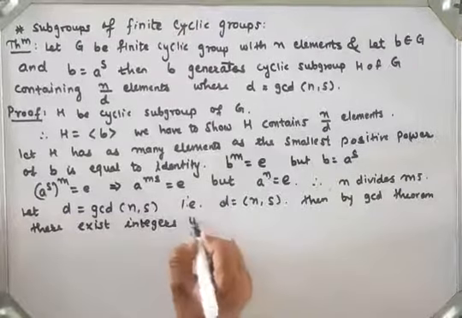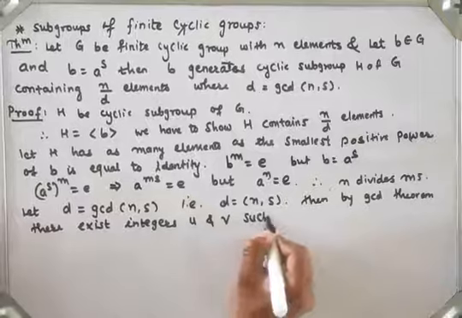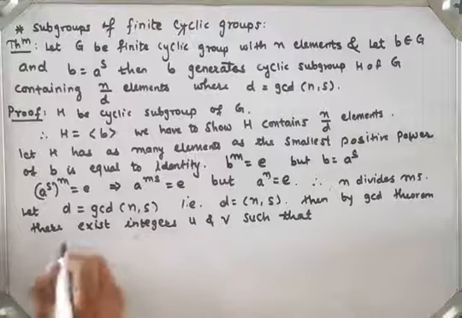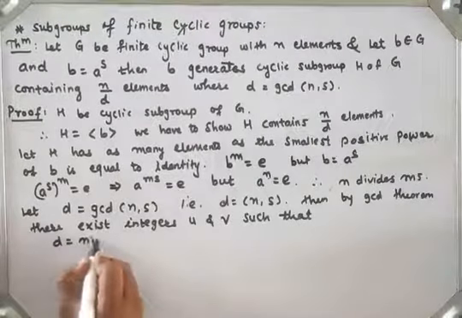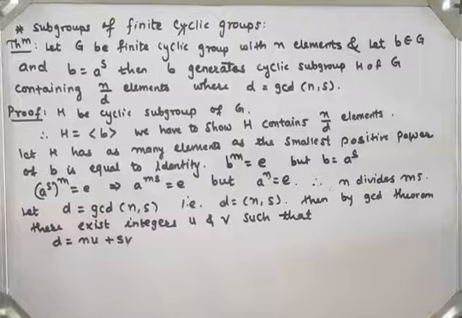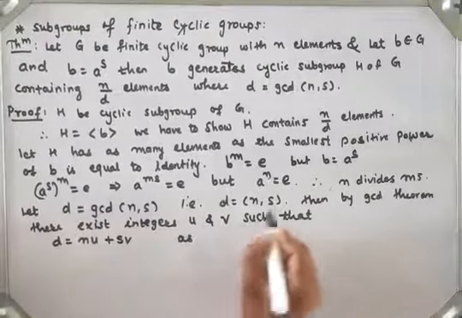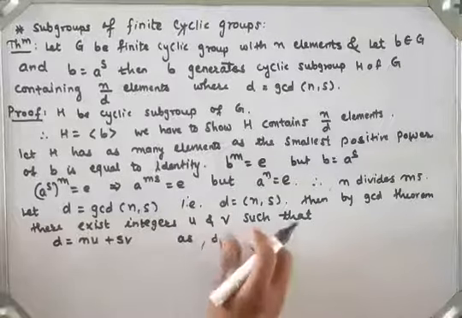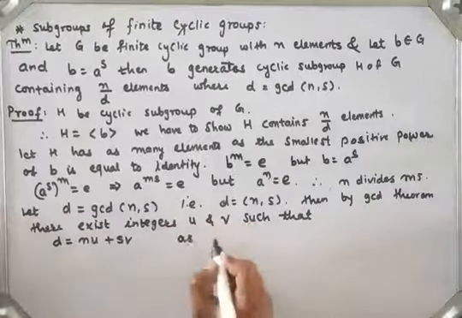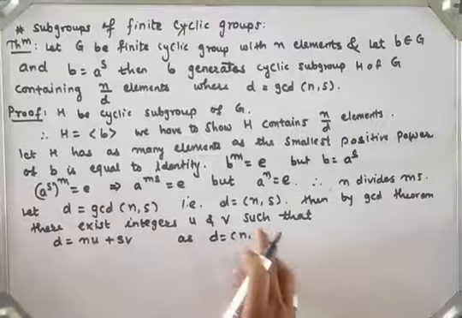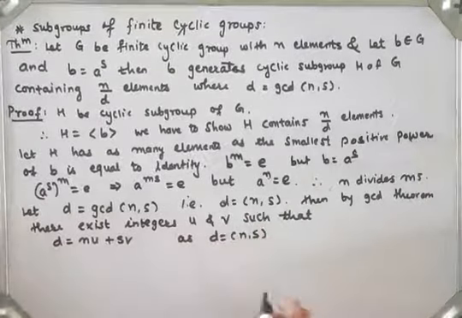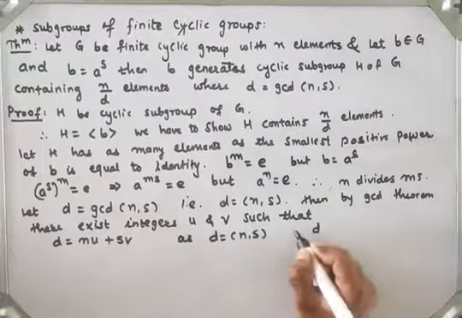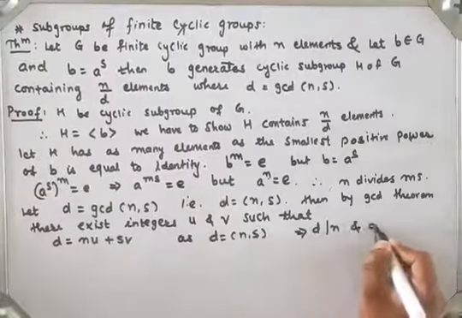Suppose I take integers u and v such that d is equal to nu plus sv, as we have given that d is the GCD of n and s. So d is the GCD of n and s. Then by using the property of GCD, d divides n and d divides s.